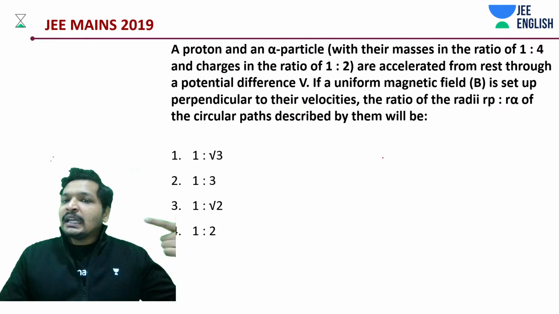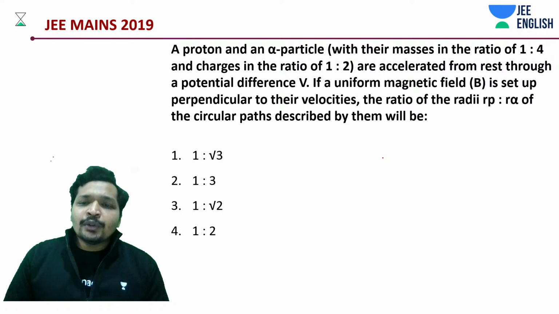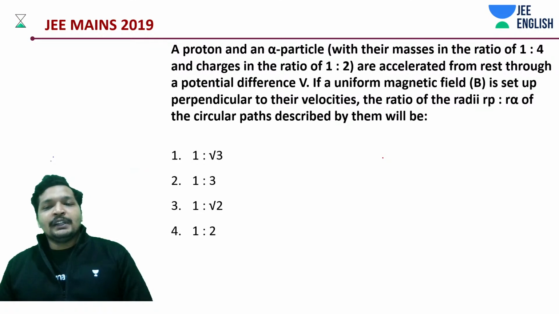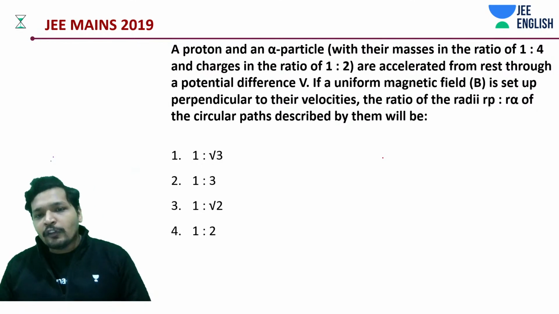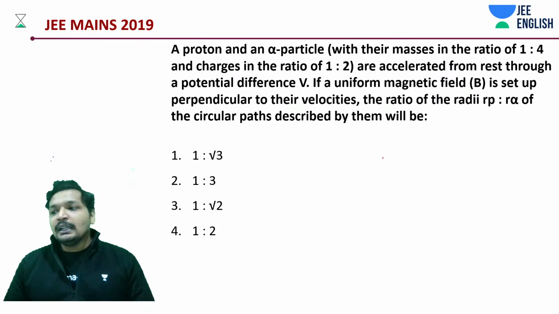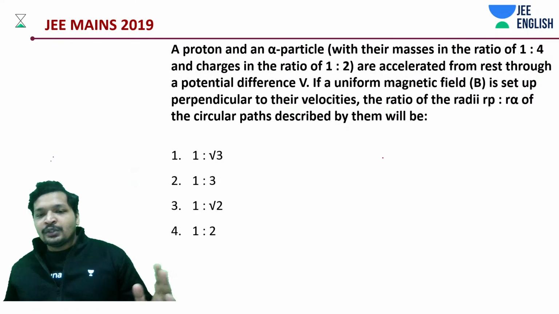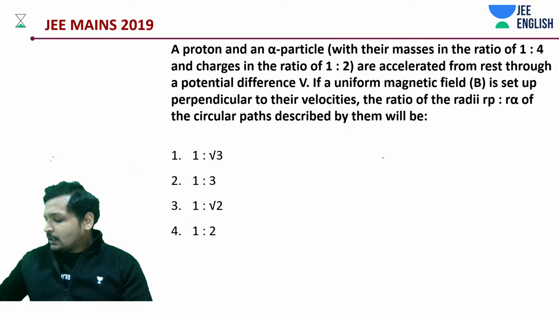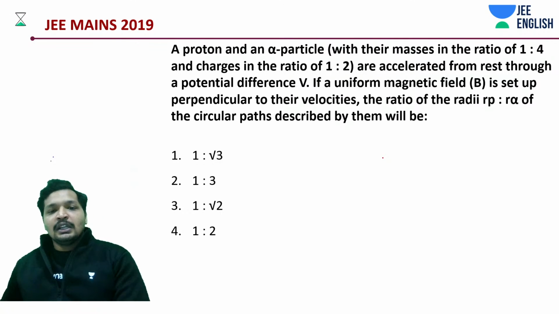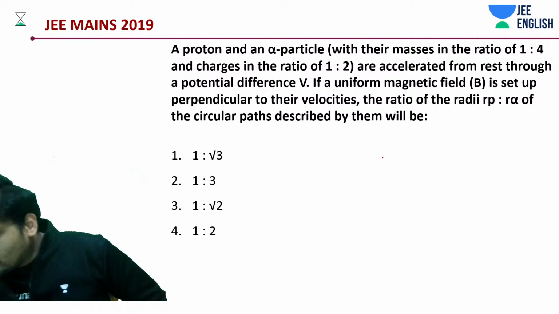We have already done the problem to the most extent. Just try it out. If a uniform magnetic field B is set up perpendicular to both of the velocities of the proton and alpha particle, find the ratio of Rp to R alpha. Here you need to just maintain the accuracy. That is the most important part. If you already understood the first question and attended the session from the beginning, this is a very simple problem.